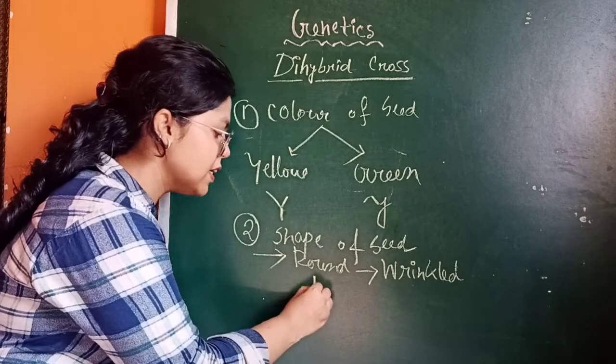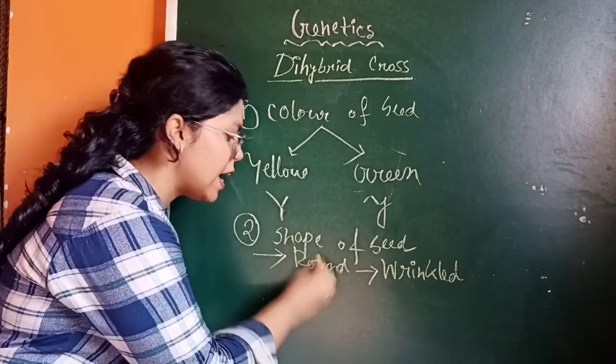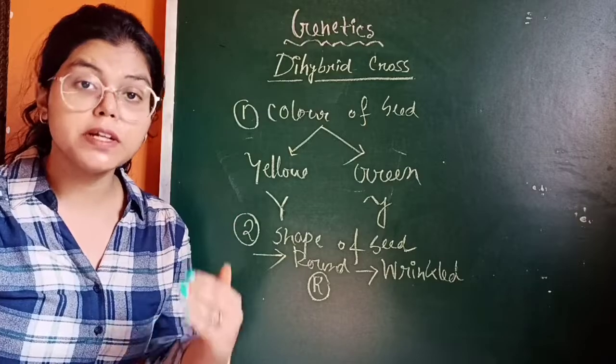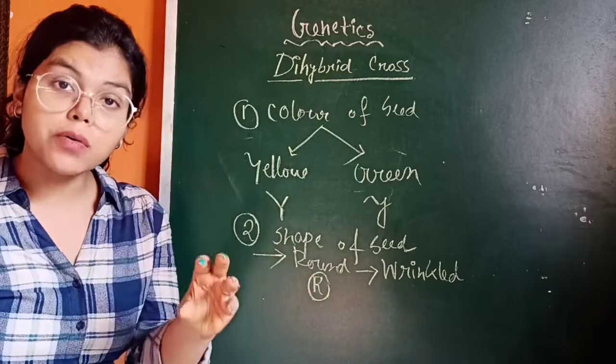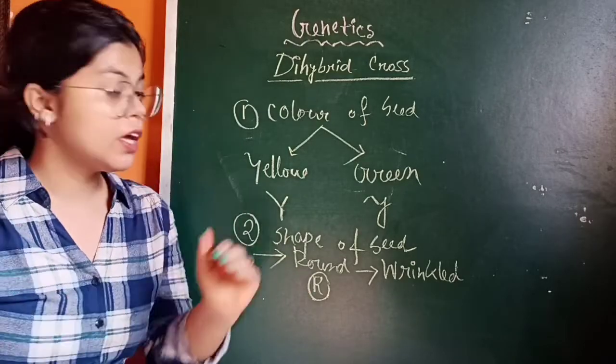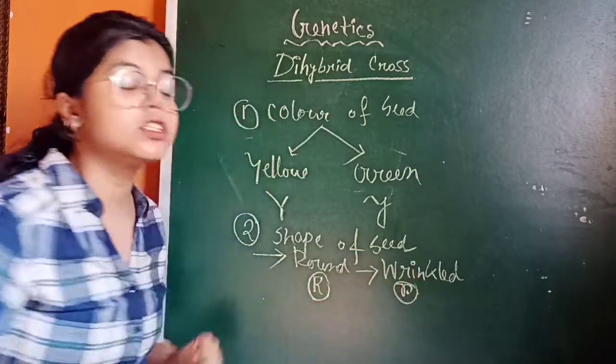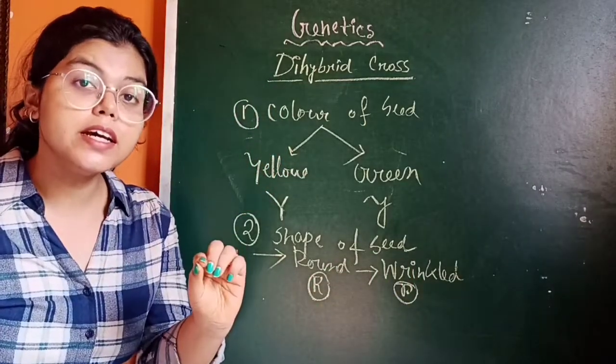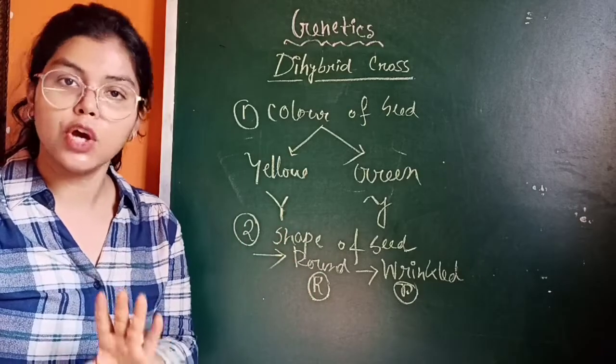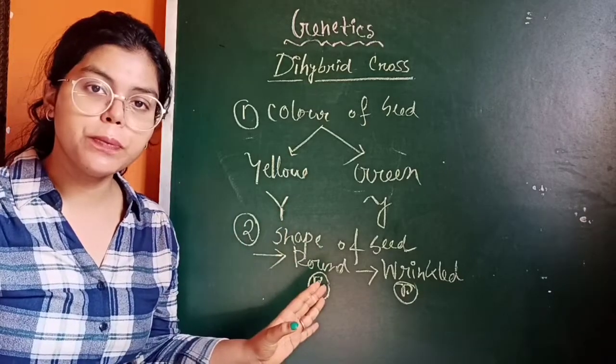So capital R is the allele which is responsible for the round shape of the seed, and the small r is responsible for the wrinkled shape of the seed. Okay, is it clear to all of you?